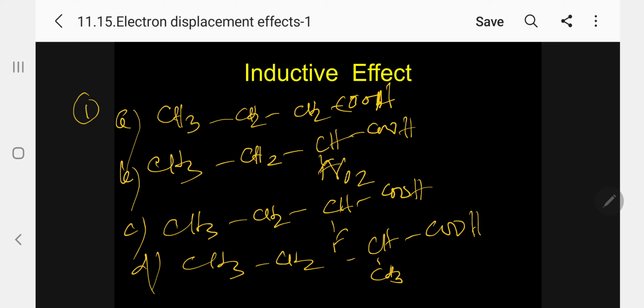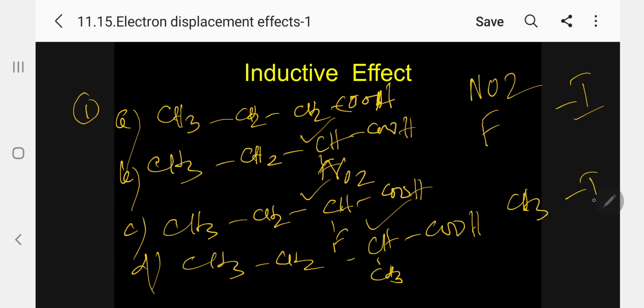So which is more acidic? What is the general sentence that was given? Generally, electron attracting group will increase the acidity. Regarding the position, just see the second carbon atom has NO2, second carbon atom F, second carbon atom CH3. So among these, NO2 and F are electron attracting groups, that is minus I groups, whereas CH3 is a plus I group.